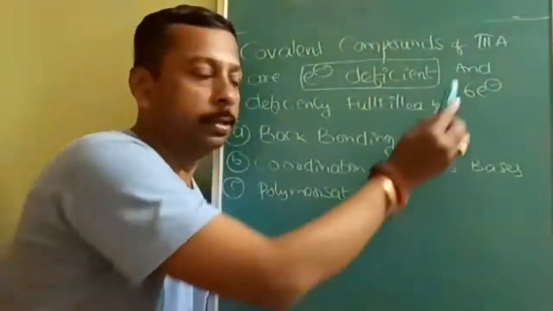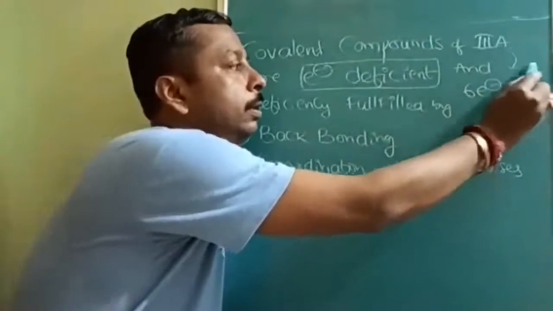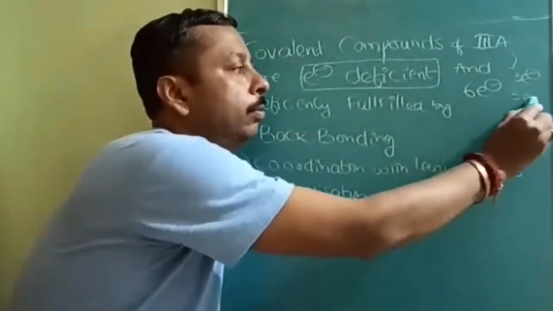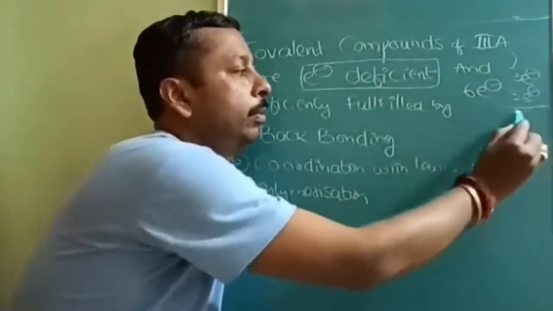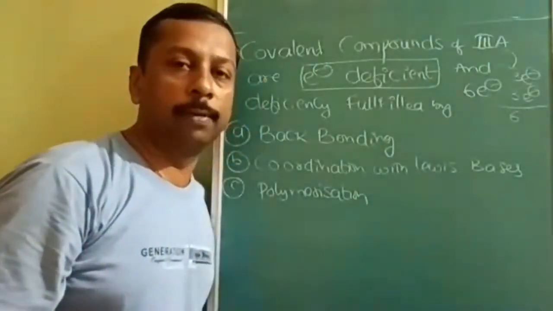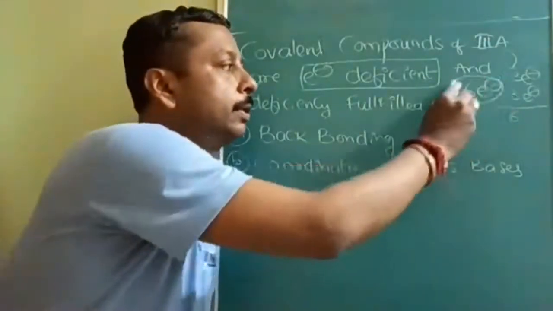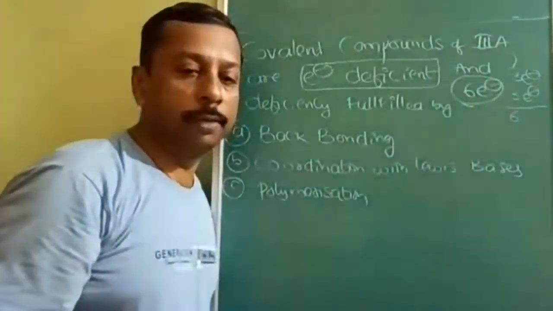Why? Because as it is group 3A, it will have 3 electrons, and when it combines with covalent bonds, adding 3 more electrons by sharing, the total will become 6 electrons. So because of the 6 electrons, they are electron deficient.